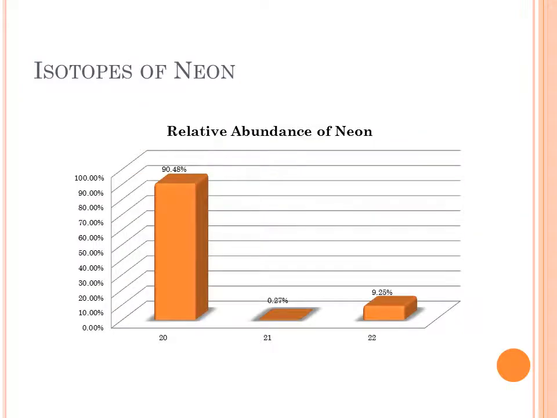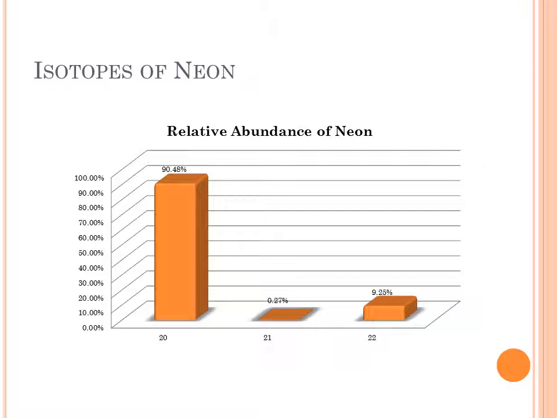Here are some isotopes of neon. Now, not all isotopes of a particular element occur naturally equally. You'll find for neon, most of the neon occurs as neon 20. And most of the rest of it will be neon 22. There are only trace amounts of neon with a mass of 21.